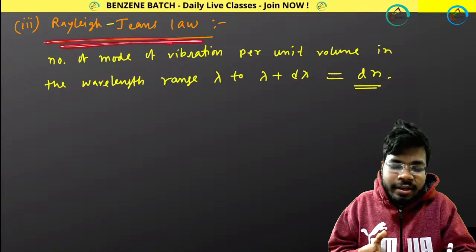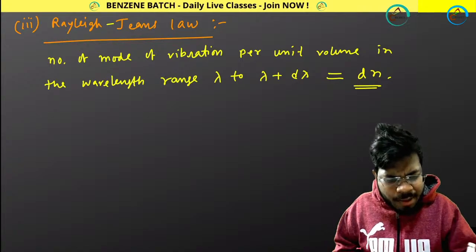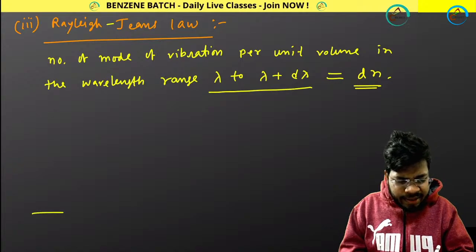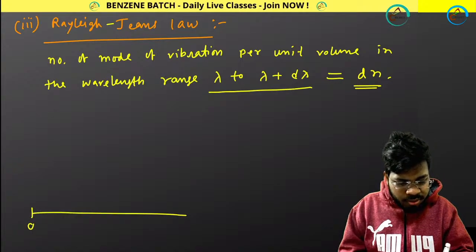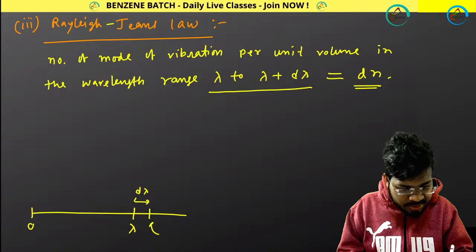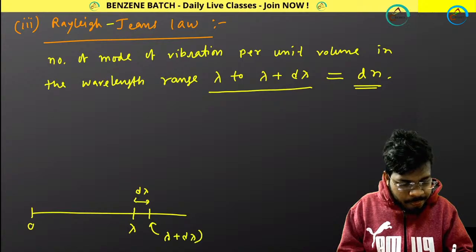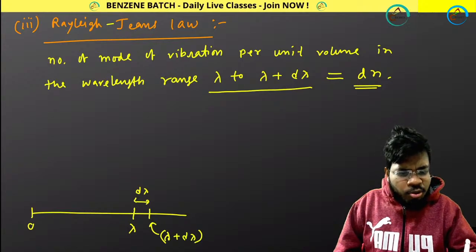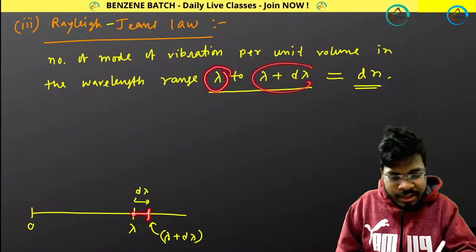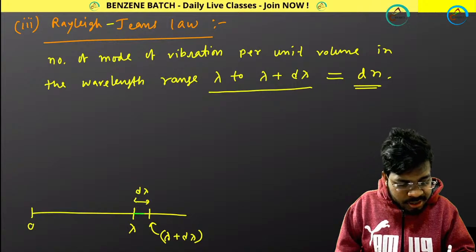That they calculated. And why am I saying lambda to lambda plus d lambda? Suppose this is the range, this is 0, this is lambda, and this difference is called d lambda. So what is the distance? Lambda plus d lambda. They are talking about this range, lambda to lambda plus d lambda. In this range, how many oscillators, how many modes of vibration are present?